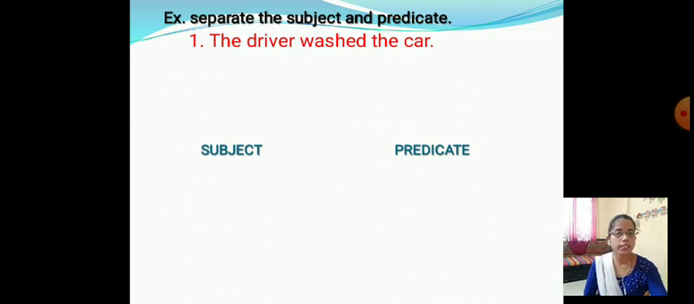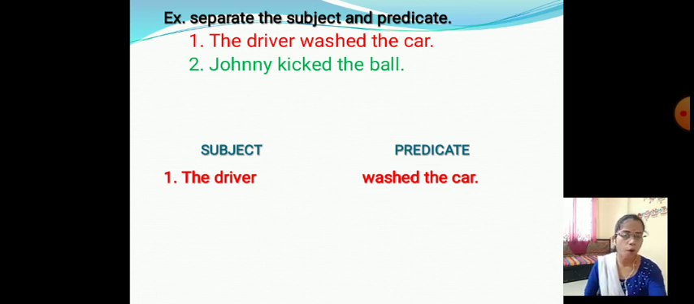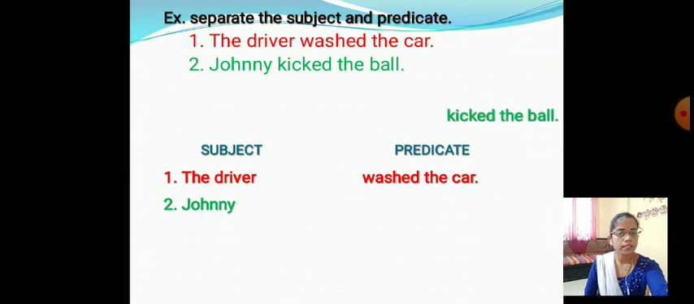Okay. Now in this sentence, the driver washed the car, we have to separate the subject and the remaining predicate. In this sentence, the driver is the subject and the remaining part, washed the car, is the predicate. Now, the second sentence. Johnny kicked the ball. In this sentence, Johnny is the subject and the remaining part, kicked the ball, is the predicate.